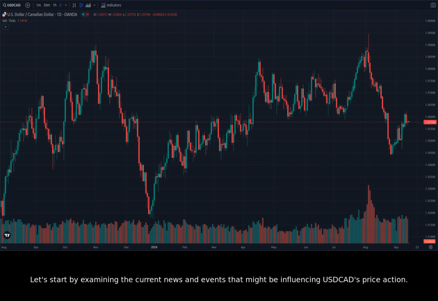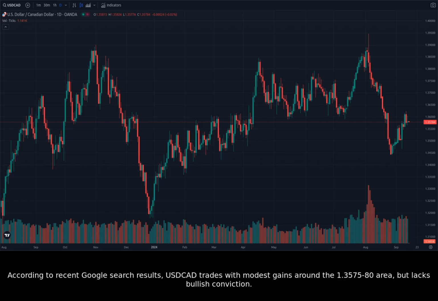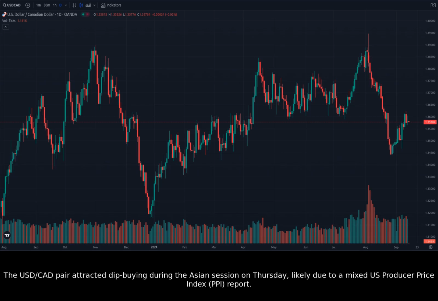Let's start by examining the current news and events that might be influencing USDCAD's price action. According to recent Google search results, USDCAD trades with modest gains around the 1.3575 to 1.3580 area, but lacks bullish conviction. The US dollar to Canadian dollar pair attracted dip buying during the Asian session on Thursday, likely due to a mixed US Producer Price Index (PPI) report.